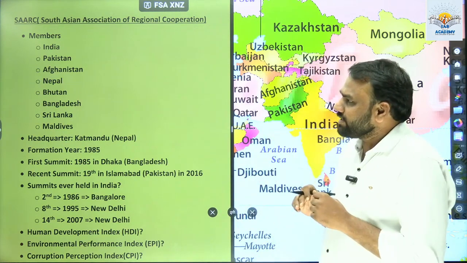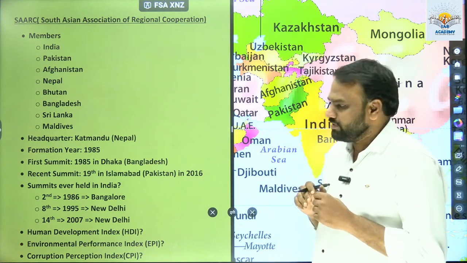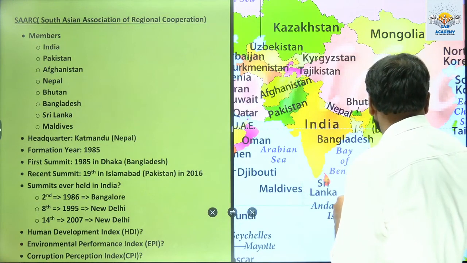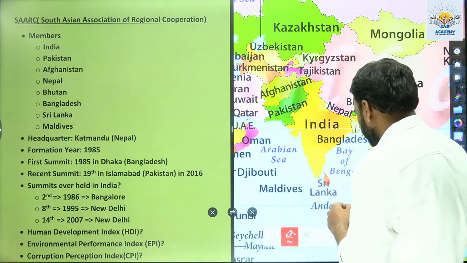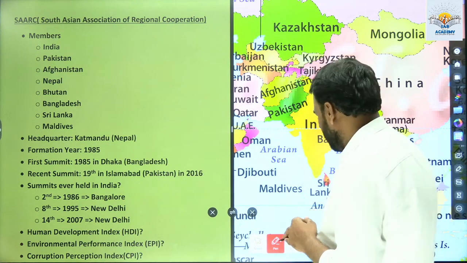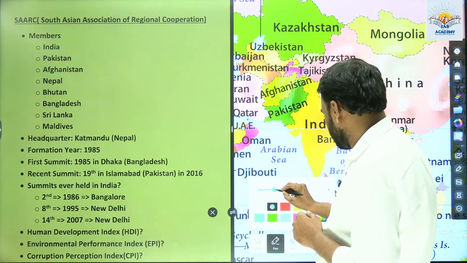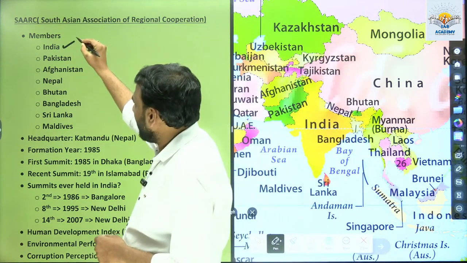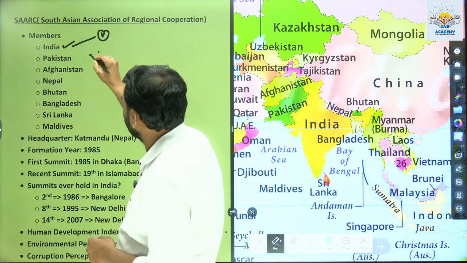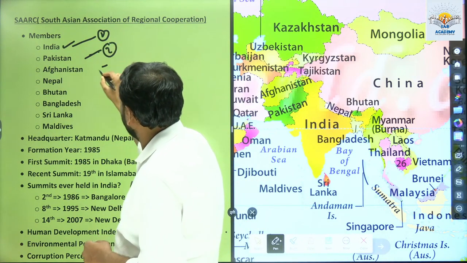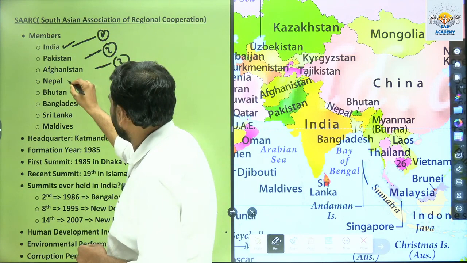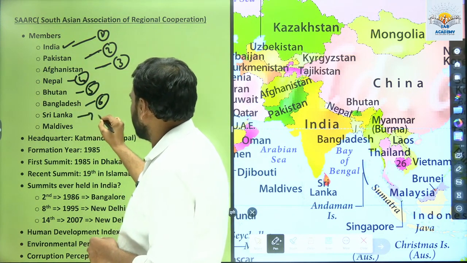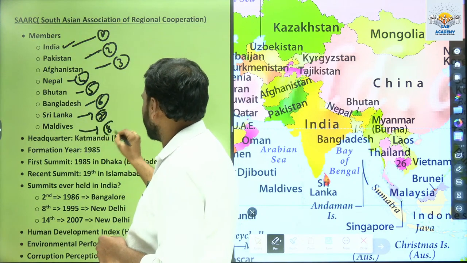For any regional organization, the first thing that we need to know is the members. So when it comes to SAARC, which are the member countries? India is 1. Next, Pakistan 2. Afghanistan 3. Nepal 4. Bhutan 5. Bangladesh 6. Sri Lanka 7. Maldives 8.